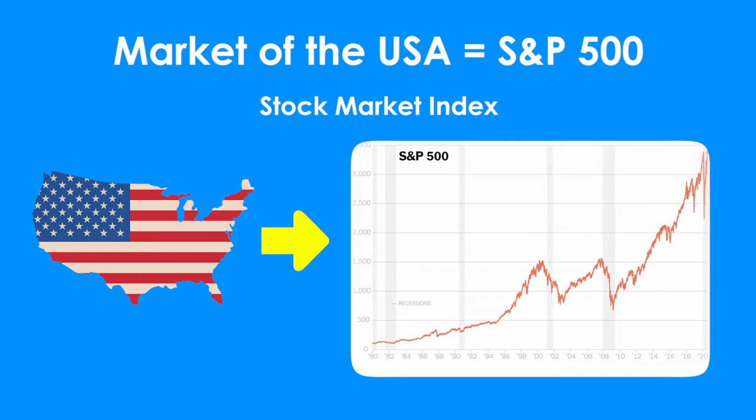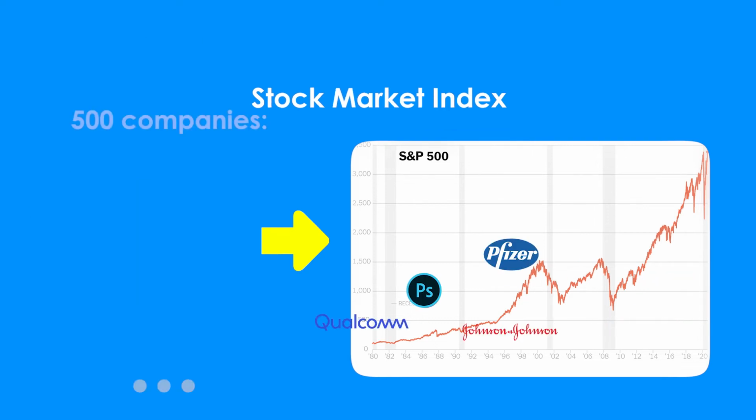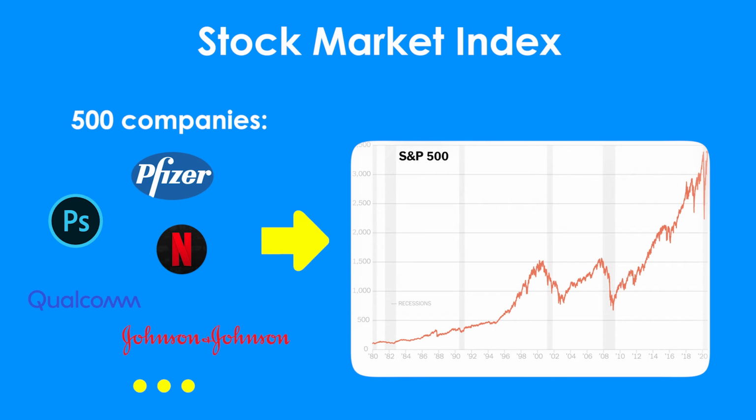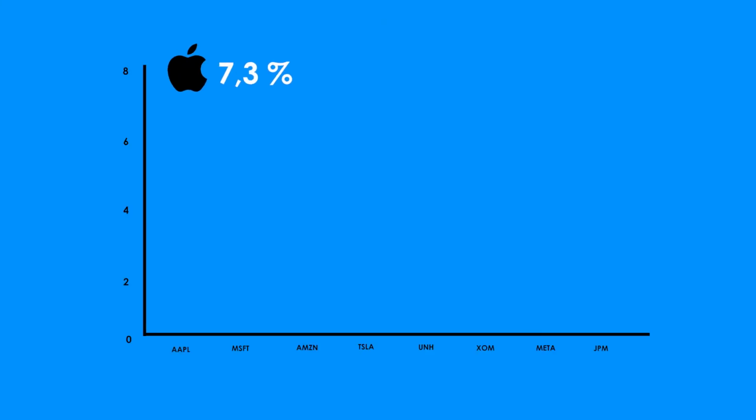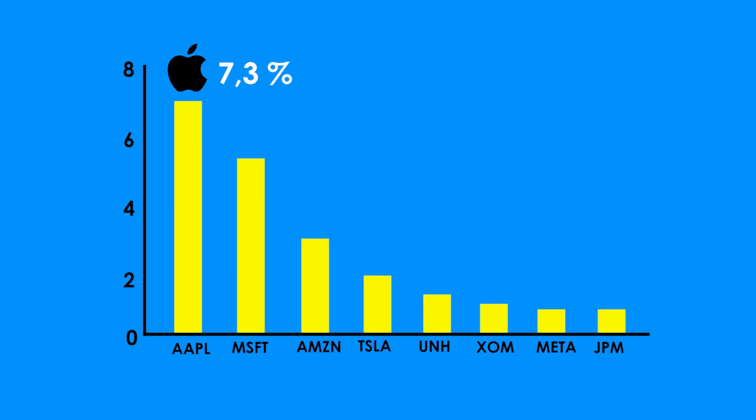Across all industry sectors like companies from the technology sector, for example Qualcomm, Netflix or Adobe, or from pharmacy like Pfizer or Johnson & Johnson. All those 500 companies together form the indicator. But the companies have different weightings. For example, Apple with 7.1% has a higher weighting than United Health Group Incorporated with a weighting of 1.3%.